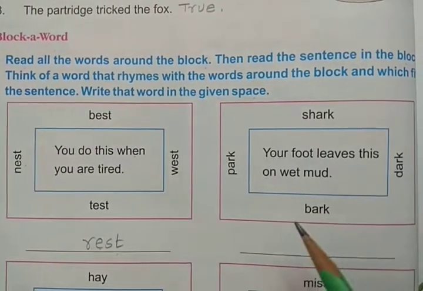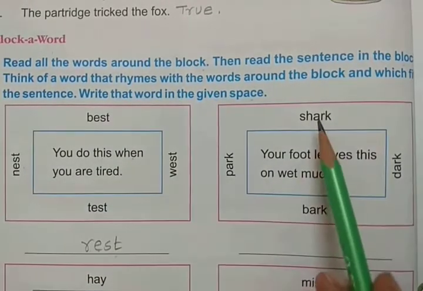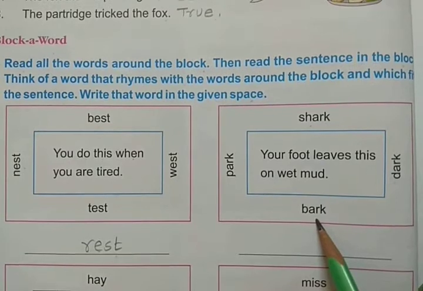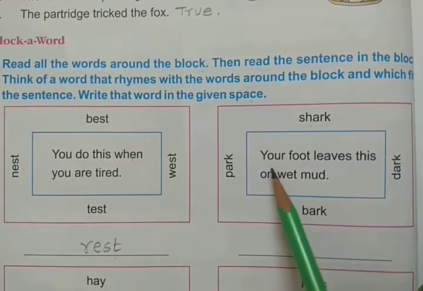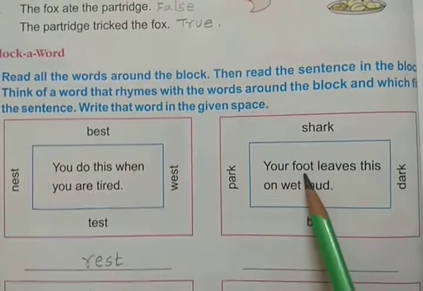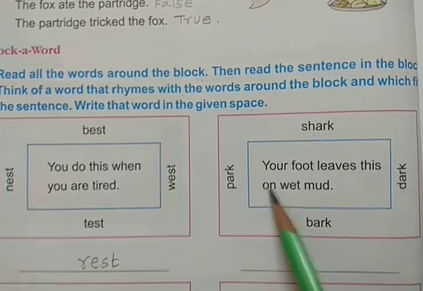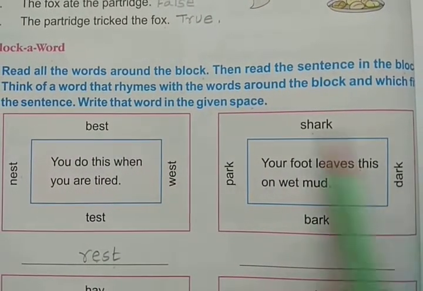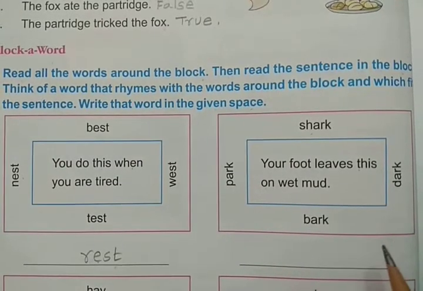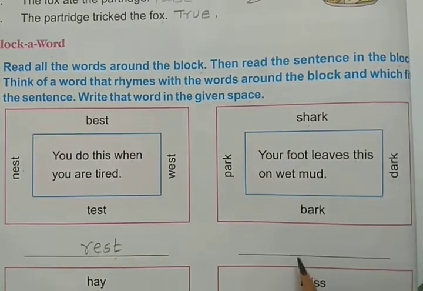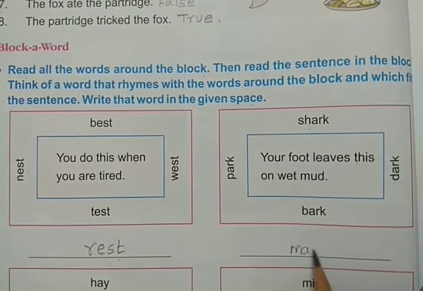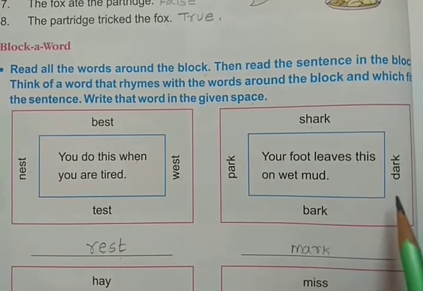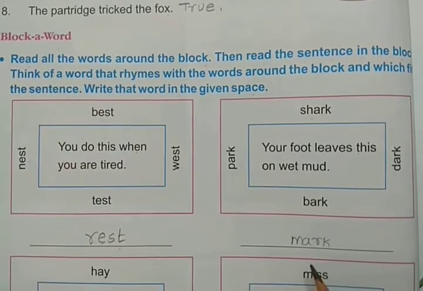Next, second one. Park, shark, dark, bark. Rhyming words, right? Let us see the sentence. Your foot leaves this on wet mud. What is that? Rhyming of these words. What is that word? Yes, mark. M-A-R-K, mark. Your foot leaves this on wet mud. What is that? Mark, foot mark.